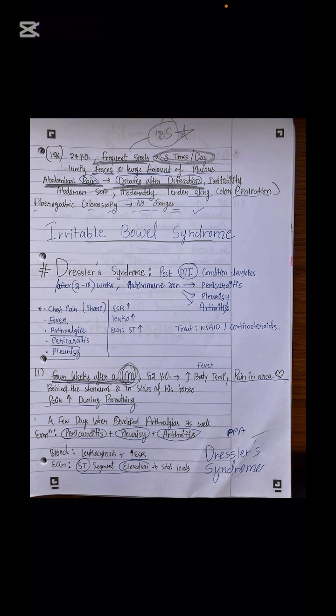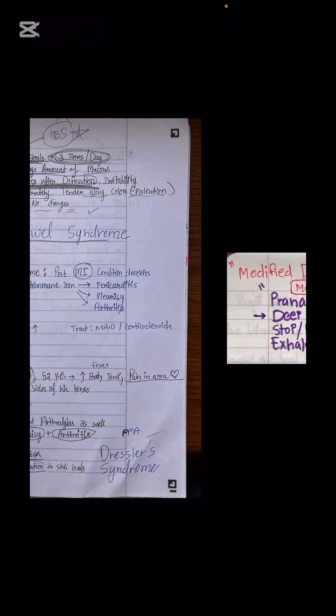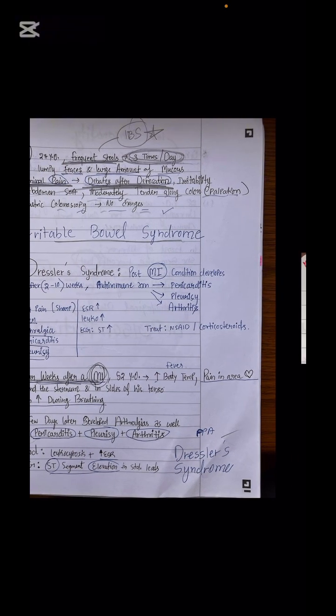Sir, in the cases of ulcerative colitis and Crohn's, what we are going to see is some changes with the mucosa, serosa, and some layers which I have covered in that other portion. So this is the case of frequent stools, meaning bowel movement changing, abdominal pain, irritability, moderately tender along the colon. So this is the case for irritable bowel syndrome. Please remember it. No need to mark ulcerative colitis or Crohn's in this question. All right. Dressler syndrome, we have talked about it already.